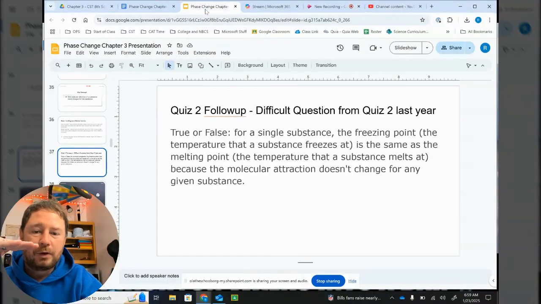So the answer to this question here is true. The freezing point of any substance will always be the same as the melting point for the substance. And the reason that that is the case is because the molecular attraction does not change for a single substance.